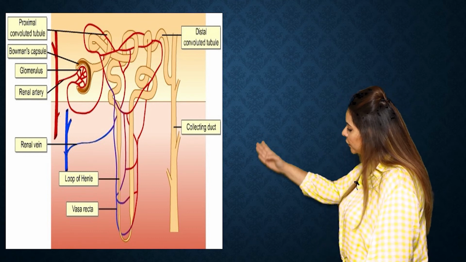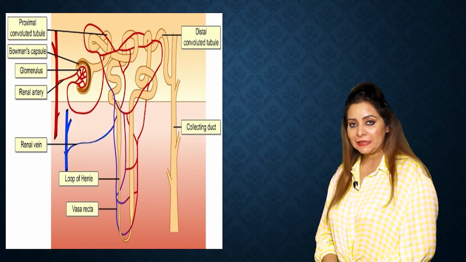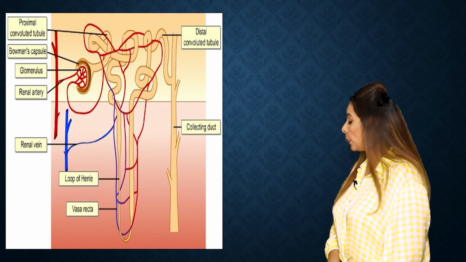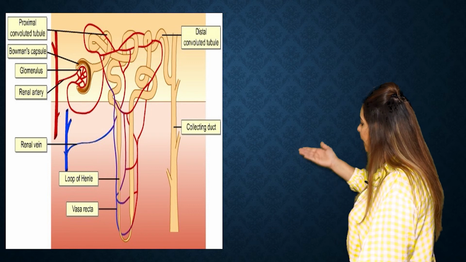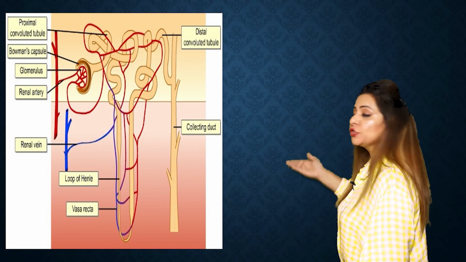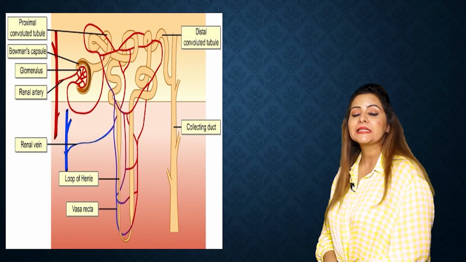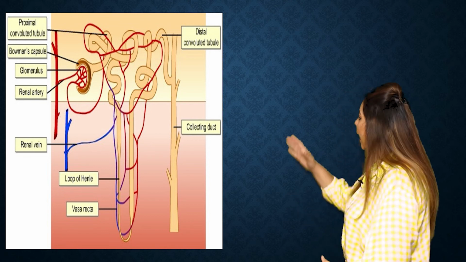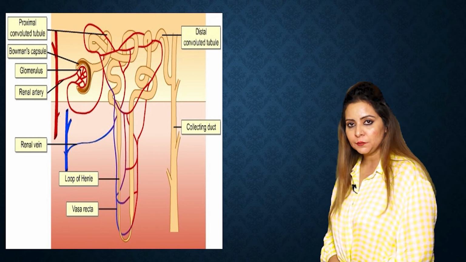The duct which is going down is the PCT, proximal convoluted tubule, and the tubule which is rising up is called the DCT, distal convoluted tubule, and this tubule is the collecting tubule.